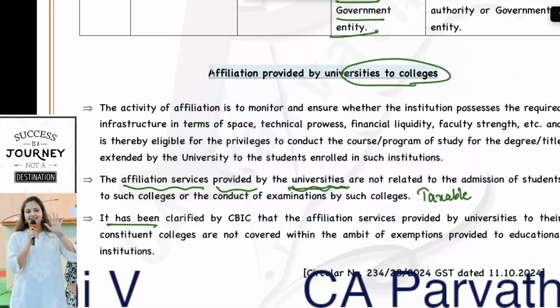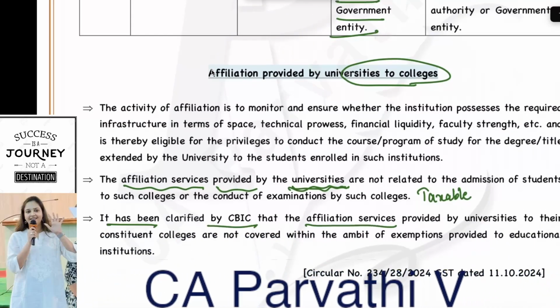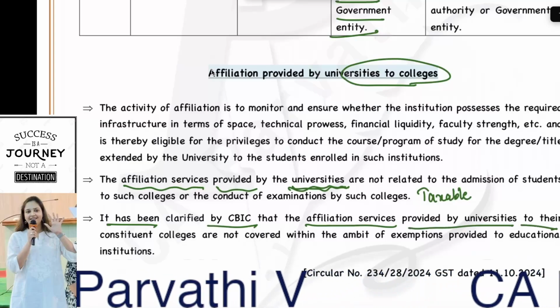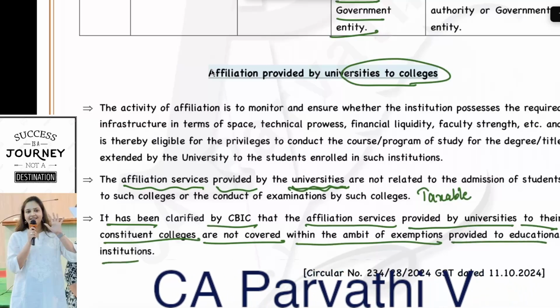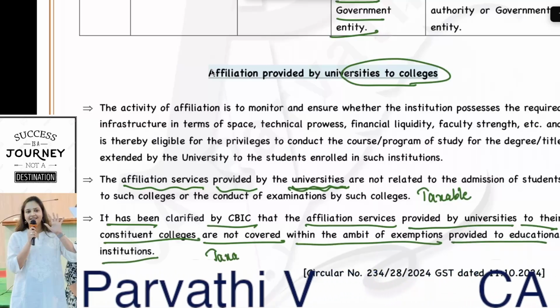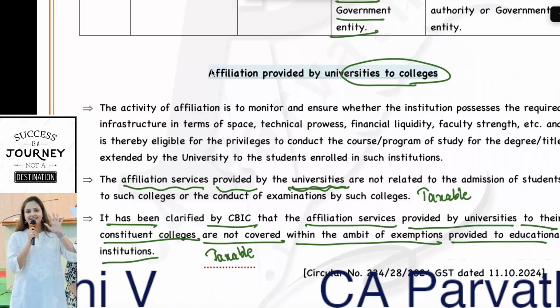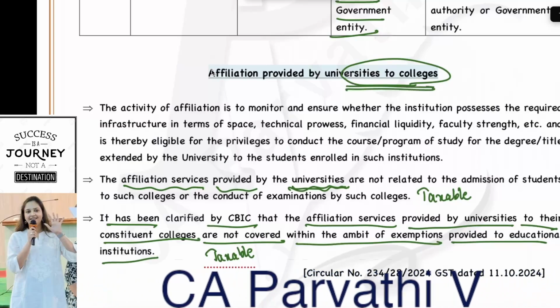It has been clarified by CBIC that affiliation services provided by universities to their colleges are not covered within the ambit of exemptions provided to education institutions. Means what? It is taxable. Affiliation services provided by universities to colleges are taxable.